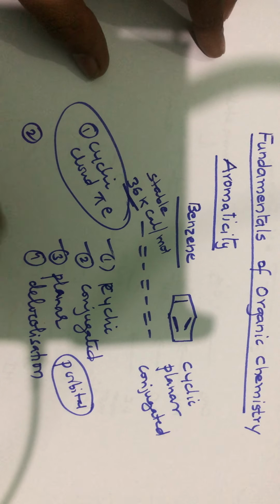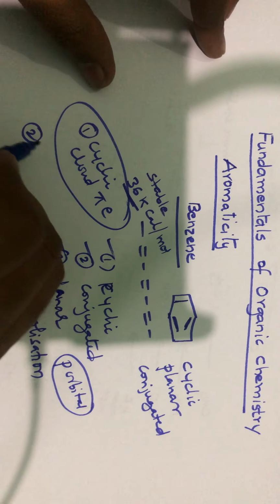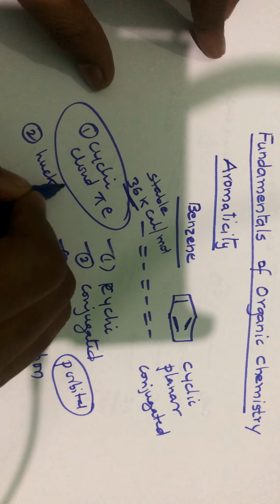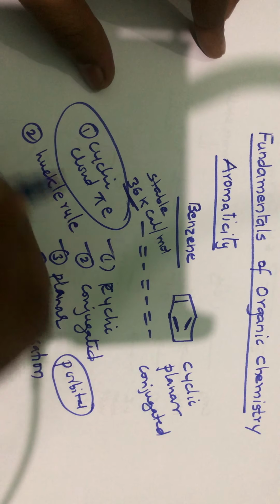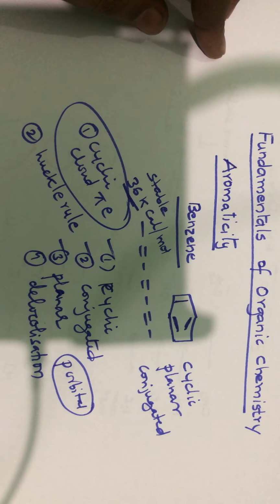The second condition is that it should satisfy Huckel's rule. What does Huckel's rule say?